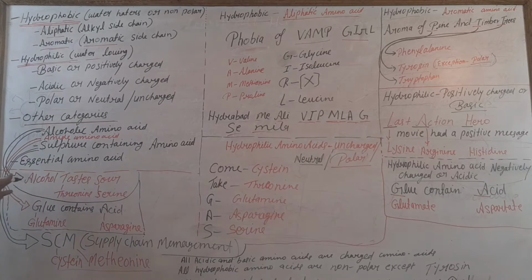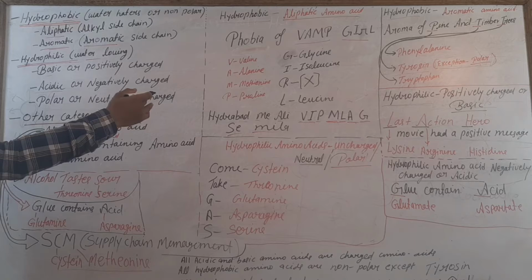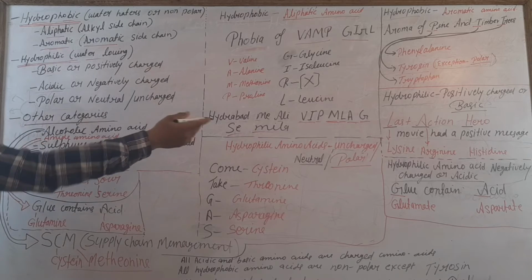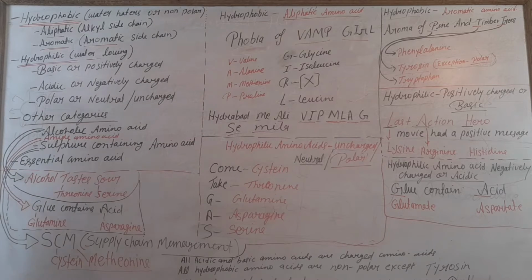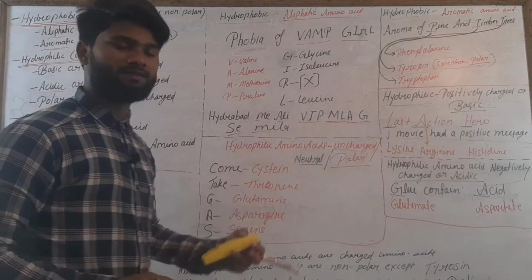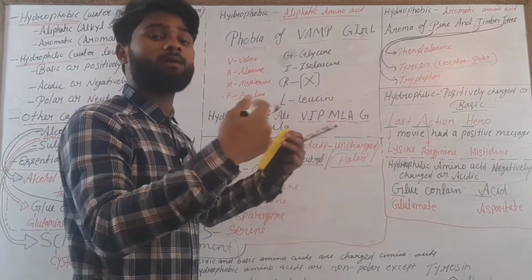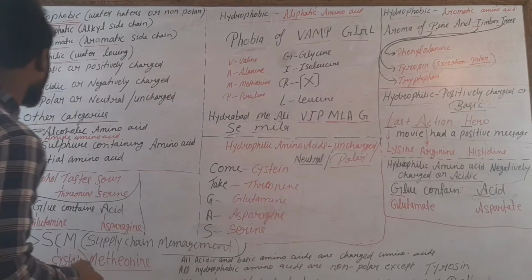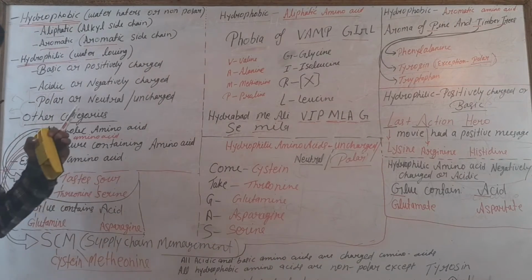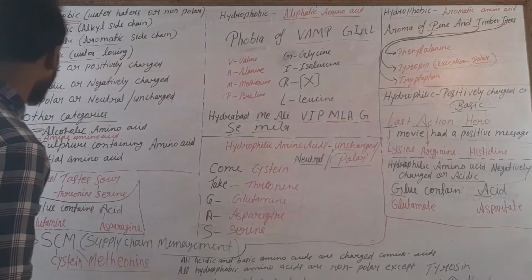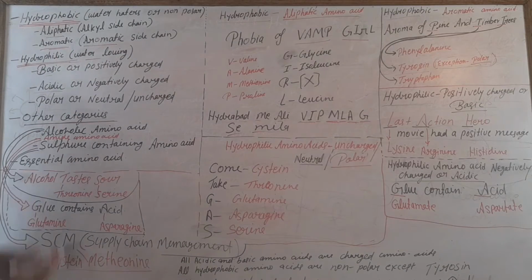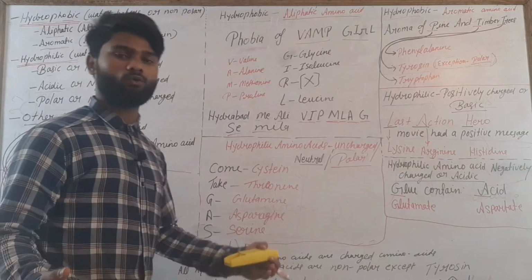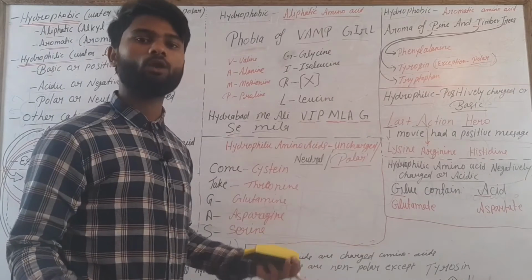Come to this direction. Okay, alcoholic amino acids. Actually, we have learned these in earlier parts. But if a question comes directly in the exam, such as which of the following is an alcoholic amino acid, and you have learned by a trick, then you can directly tick the right option. Alcoholic amino acids are those amino acids which have an OH group, an alcohol group.